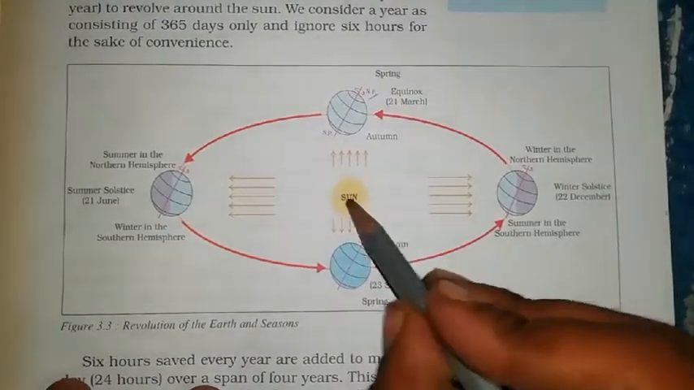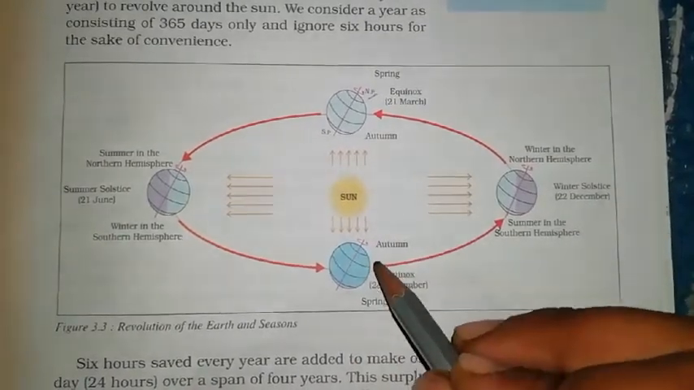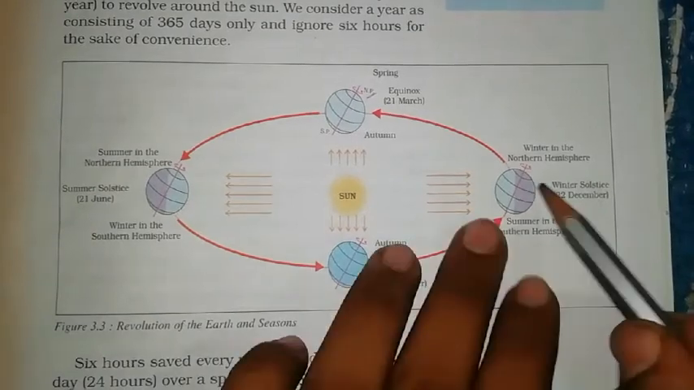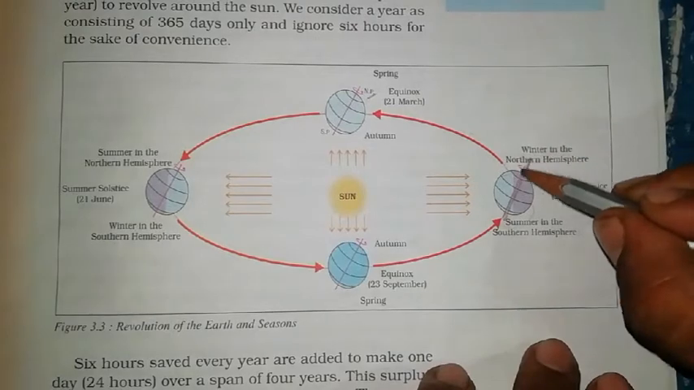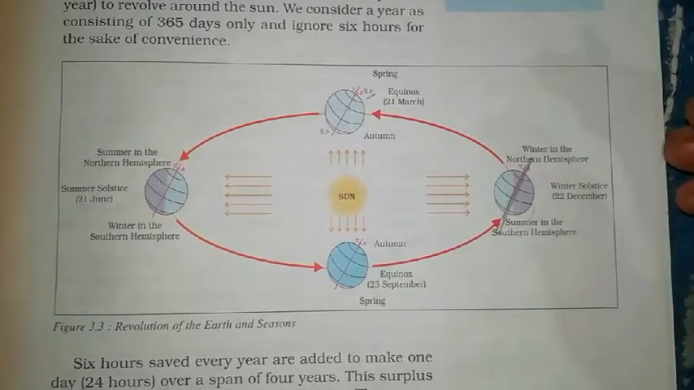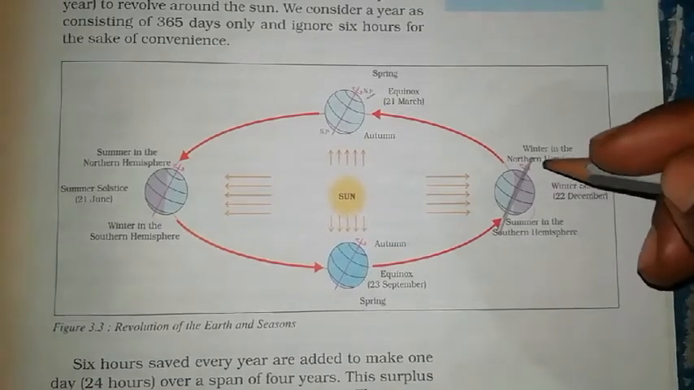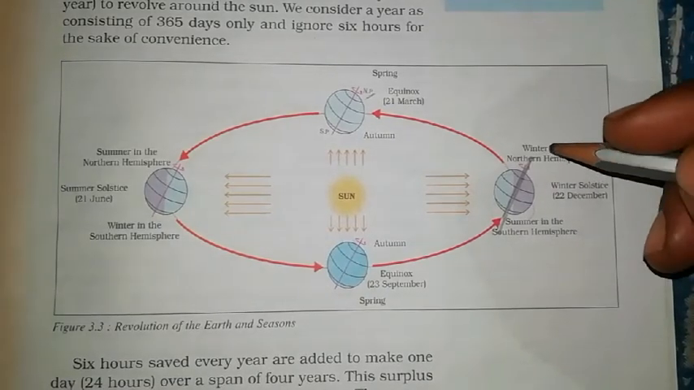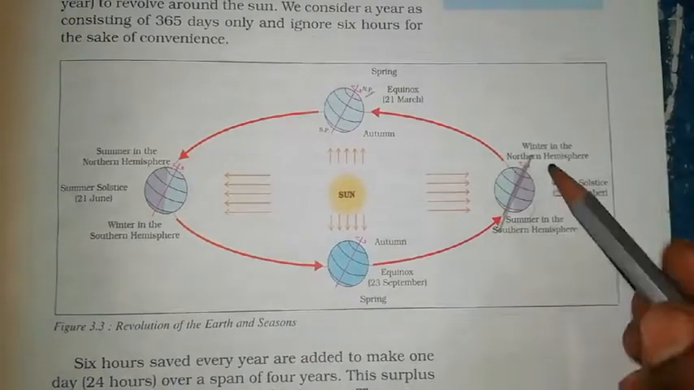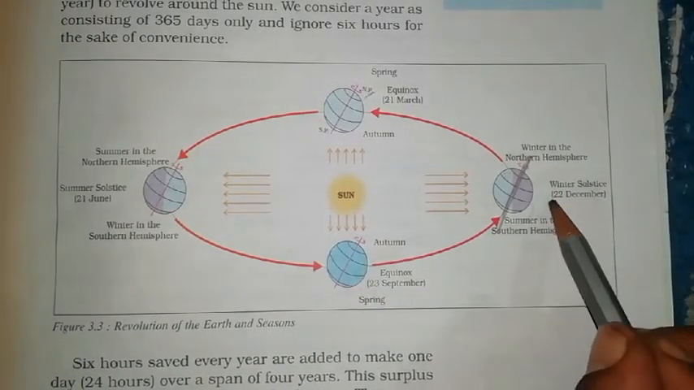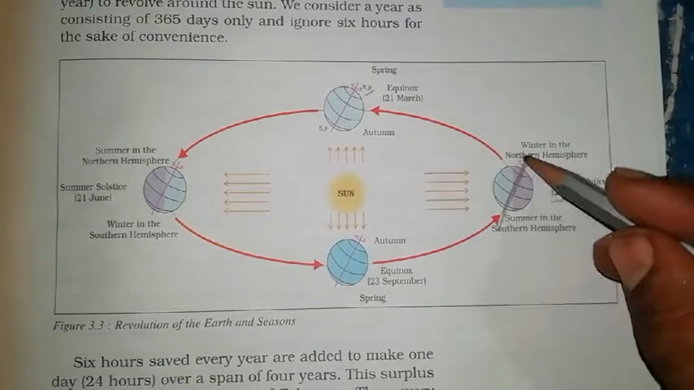This is the sun. It will spread its light in all four directions. This is the earth and this is its axis. This is the axis because the earth is tilted at 66.5 degrees, meaning it is making an angle of inclination of 66.5 degrees. So look, whenever it's 22 December, this is the axis.